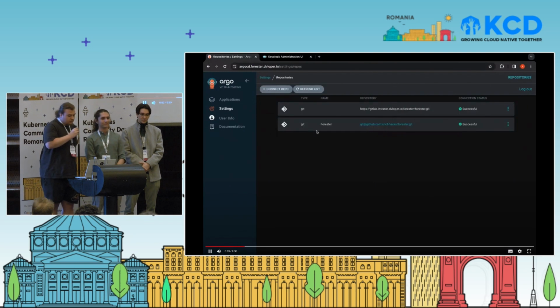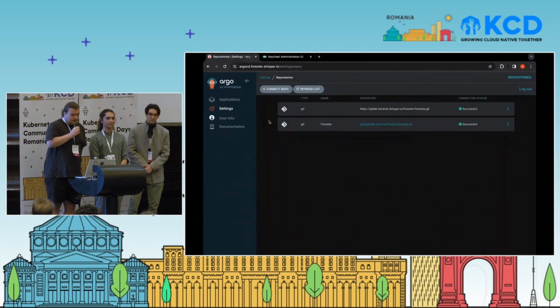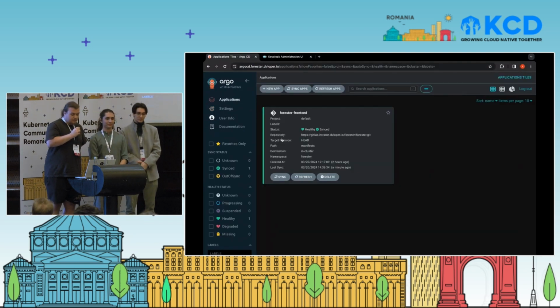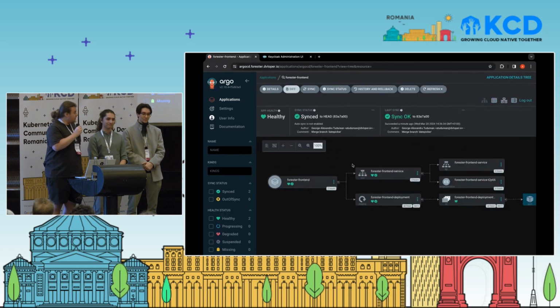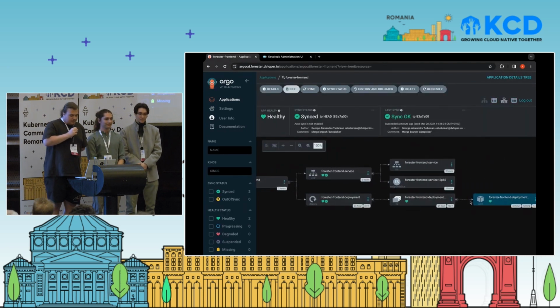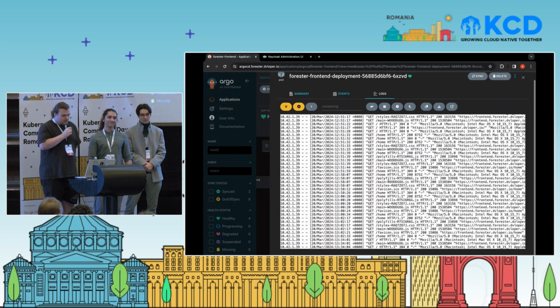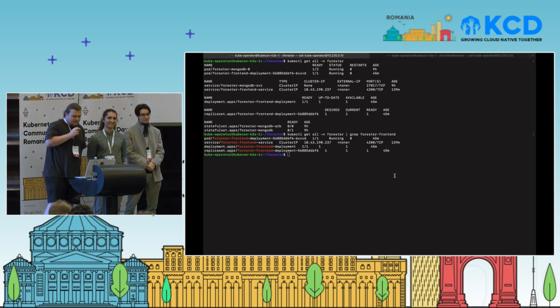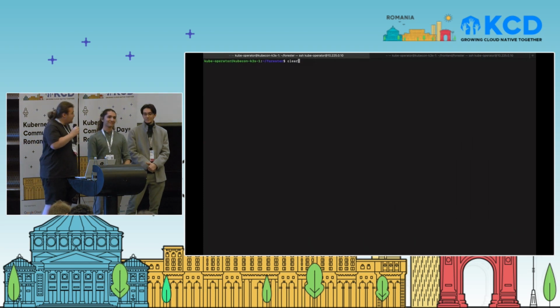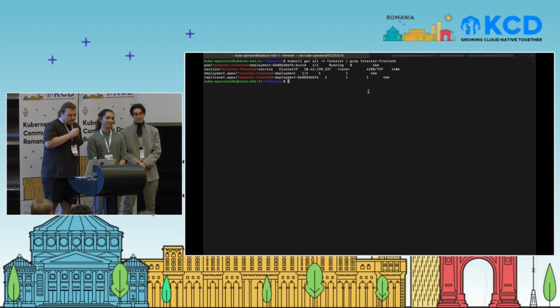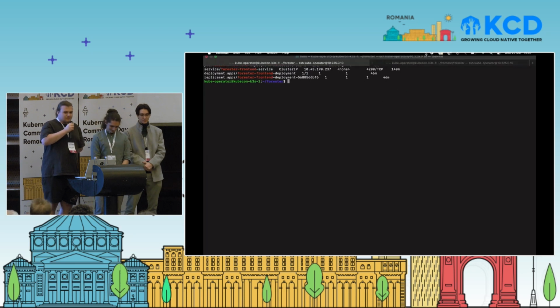If we go into the repositories, we can see that we added our GitHub repository for our project. We can see the front end is now fully deployed in here. Everything is healthy, everything is in sync with the manifests in the repository, the logs, whatever. I suppose some of you are familiar with Argo. And as we can see, our app is fully deployed and everything is functional.